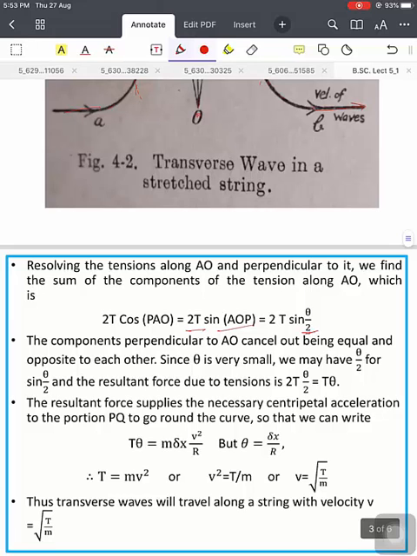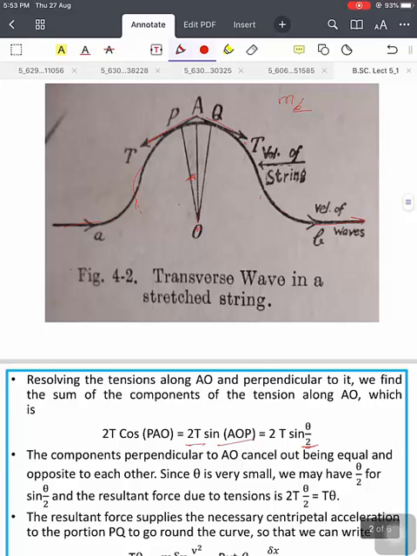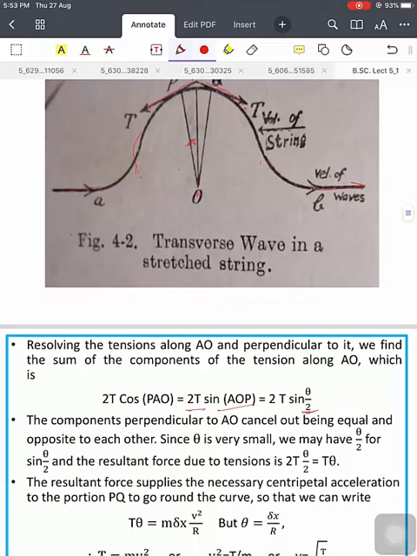The components perpendicular to AO are equal and opposite and cancel each other. Since theta is very small, sin theta by 2 is only theta by 2, so we get 2T into theta by 2, which is T theta.